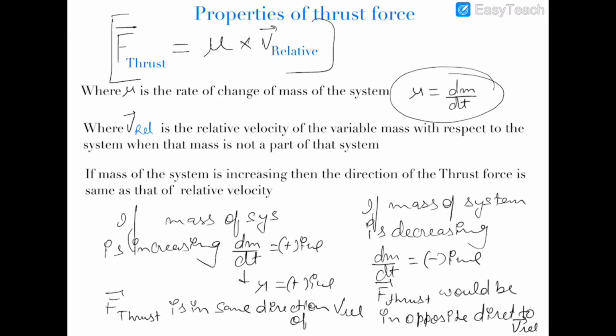Then thrust force and v relative would be in opposite directions if the mass of the system is decreasing. So this is the complete property of a thrust force.